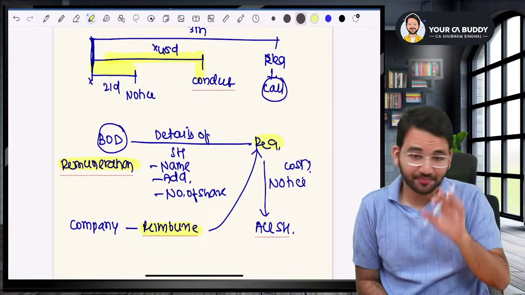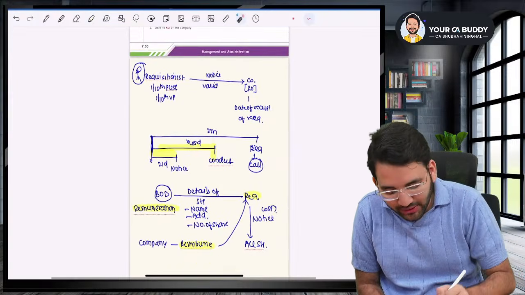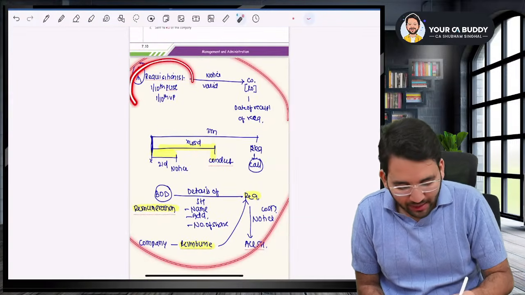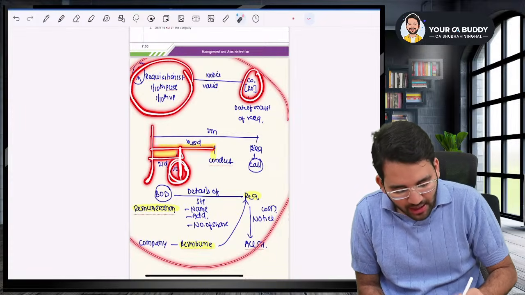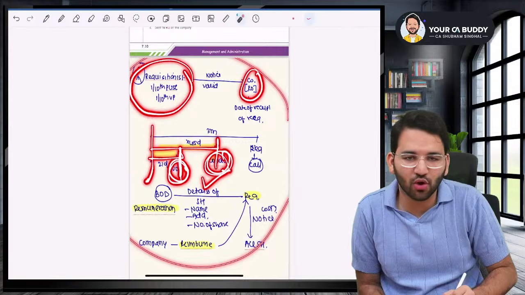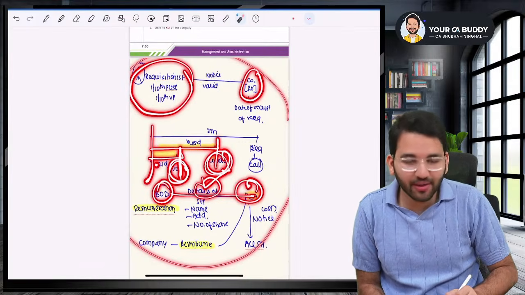Okay. Now listen to me very carefully, sir. What did I say? I explained the whole process. Try to imagine. The requisitionist went to the company on that date. The company sent notice within 21 days. The company called for the meeting within 45 days. All done. If they could not, then the board of directors will share the details with the requisitionist.